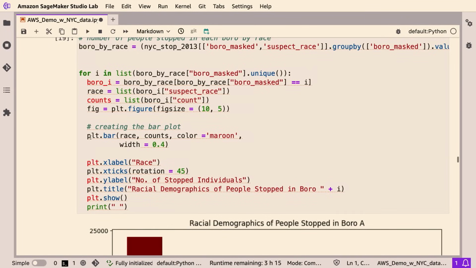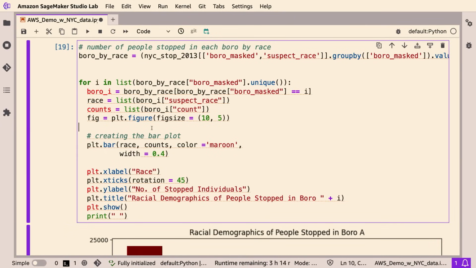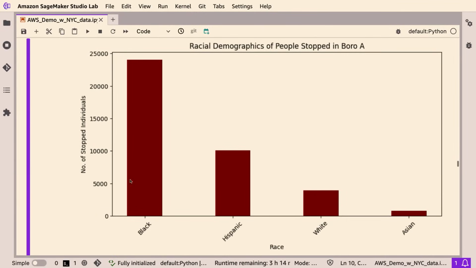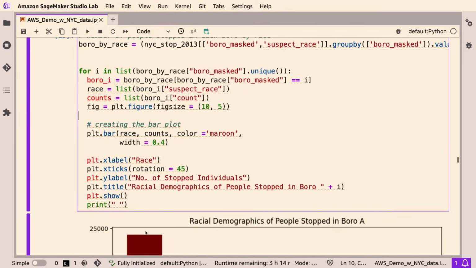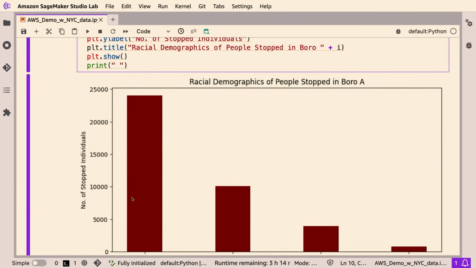Anytime you see this PLT dot whatever, these are us creating the bar plots. They're basically methods inside the library that you're using to create the visualizations. Plot dot bar makes the bar chart. If you want to mess around with the labels, we can do that for the X and Y. We can rotate things, so that our ticks on our X axis are, say, 45 degrees, that's what we've done here. And then we can also add a title. We can show the plot and print some things. So basically it makes the results a lot more readable and easier to interpret. Exactly. Yeah.